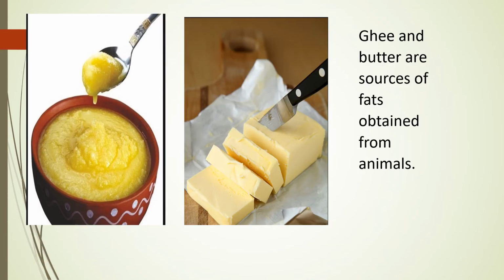While ghee and butter are two sources of fat which you obtain from animals. Butter is made from milk and milk we get from animals, while ghee is also made from milk, and that also we get from animals. So in the previous video we discussed that there are two sources of food, animals and plants. Here you can see clear examples of different sources from animals and plants from where we are getting the food.